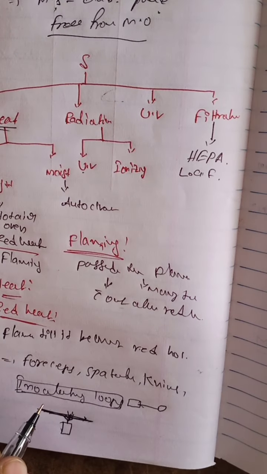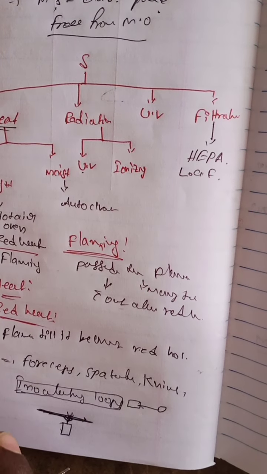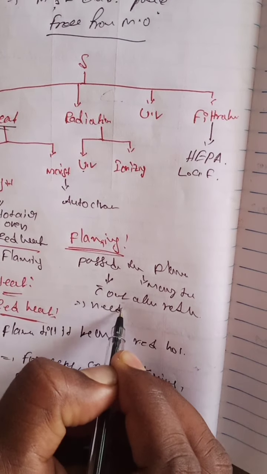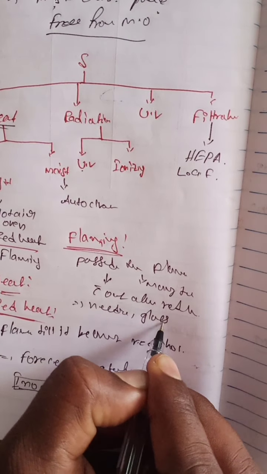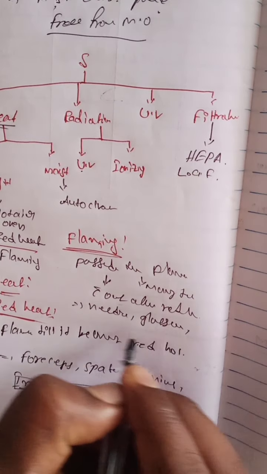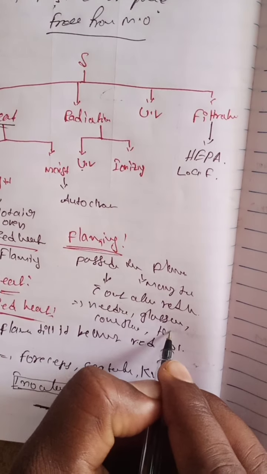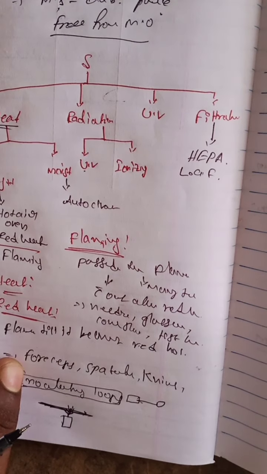There is no chance of forming red heat; they are just passed through the flame. Items include needles, glassware, cover slips, and test tubes. These are all sterilized by flaming.